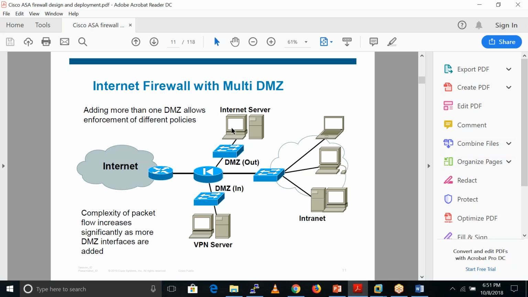We have two kinds of DMZ zone, like DMZ out and DMZ in. DMZ in means we put servers which we don't want to host publicly. These are servers which contain some confidential information, and we just provide access to these servers to our inside users. I think you are now okay with that.